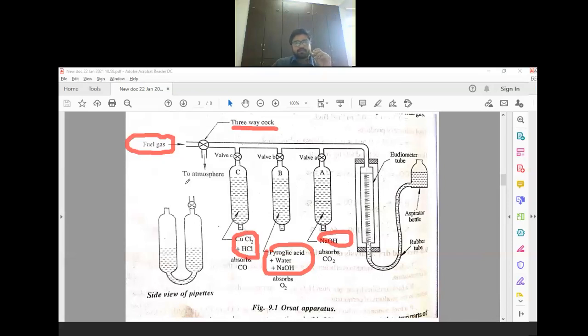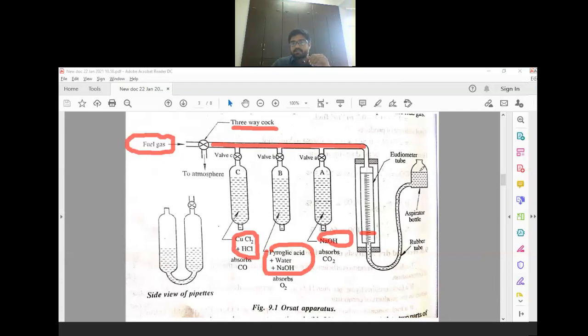So here what will happen? Whenever you add flue gas here, to add flue gas, what you can do is just reduce this level. Whenever you reduce the level of water, automatically the pressure drops, and you can add flue gas here. So how to reduce that water level?